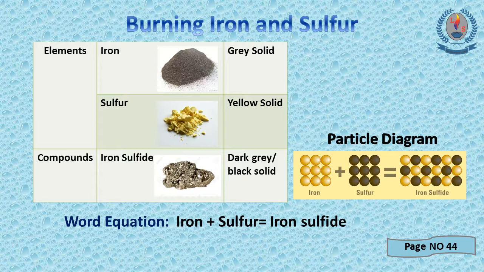It means during a chemical reaction, atoms are not created and not destroyed. This is known as the law of conservation. So the total mass of reactants will be equal to the total mass of products in a chemical reaction.